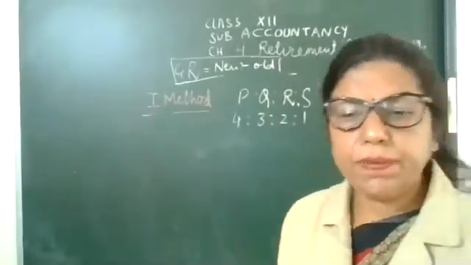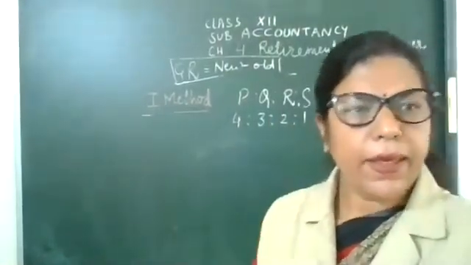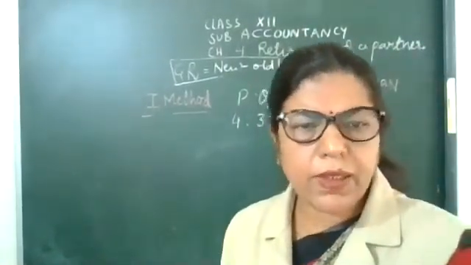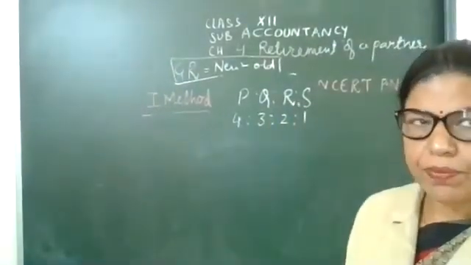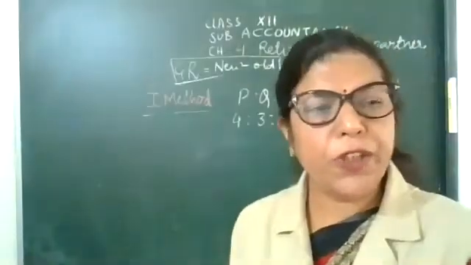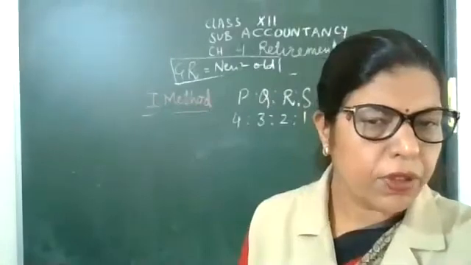Note down the question. P, Q, R, S are the partners in a firm. Calculate new profit sharing ratio if